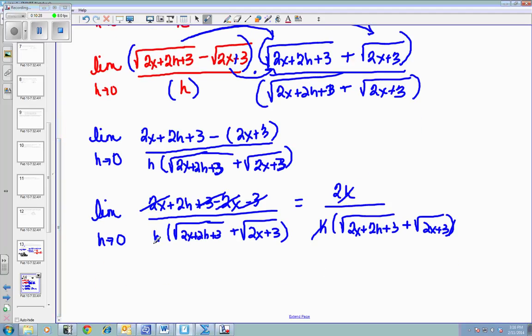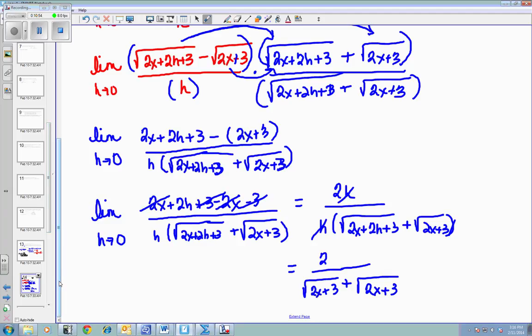Now I'm going to find the limit as h approaches 0, which means I can use direct substitution. So I still have 2 on top. This right here is going to go away because that's just 0. So I have the square root of 2x plus 3 plus the square root of 2x plus 3. So that's the limit as h approaches 0.